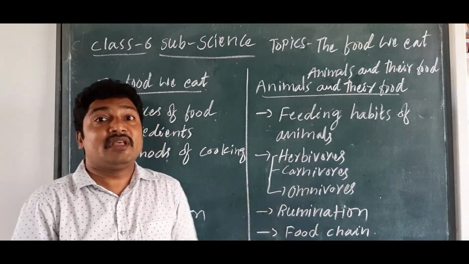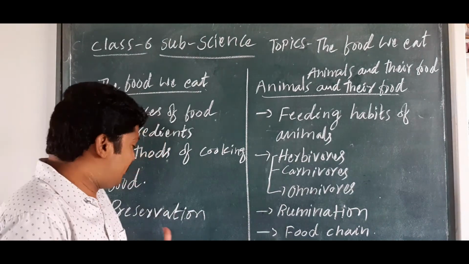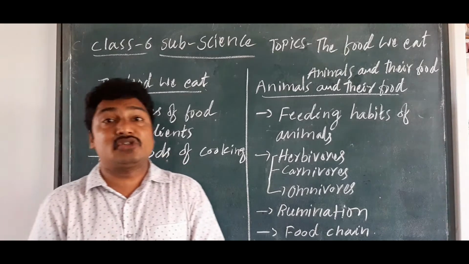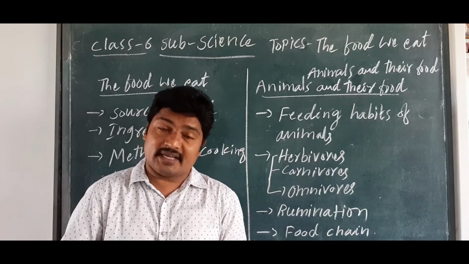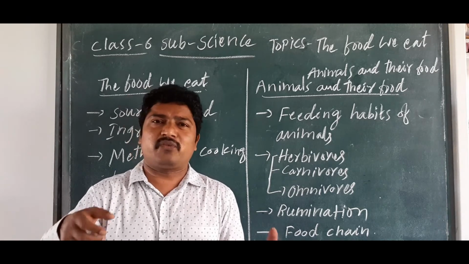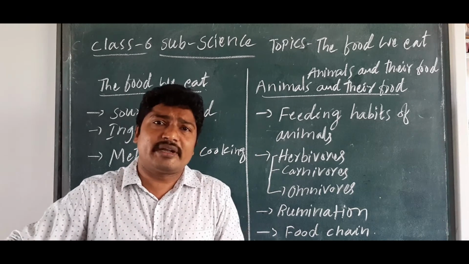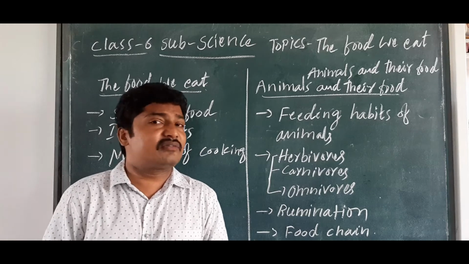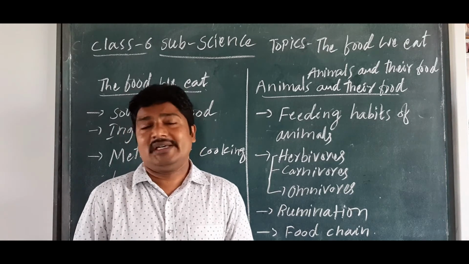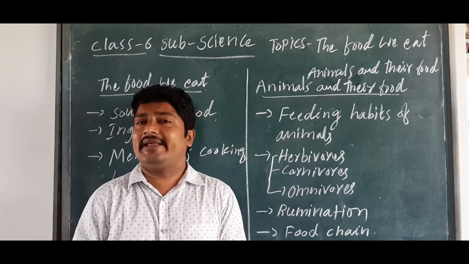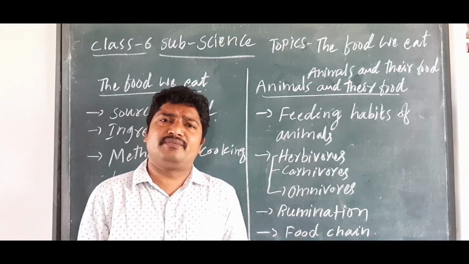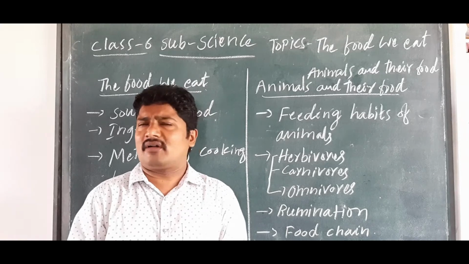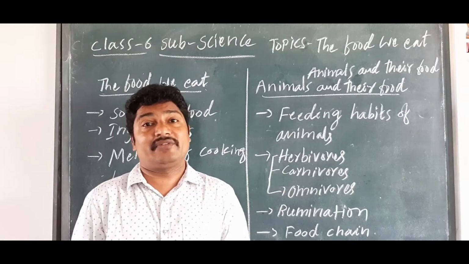So these are the preservation of food materials, and we can store food best in a refrigerator. Whatever food we have, we can store in the refrigerator, as well as the vegetables also, isn't it? We do this in our daily life. And in a fridge we can preserve it for a couple of days or 1 week, isn't it?